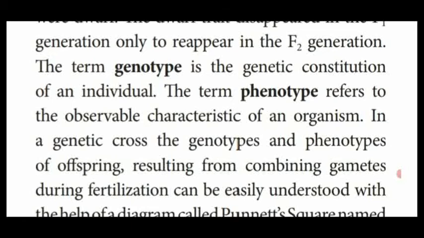The genetic constitution we are unable to see with our naked eye, but it can be identified by experimental method, that is said to be genotype. So genetic constitution of an organism is called genotype. Observable character of an organism is called a phenotype. Dear students, one important 2-mark question, differentiate between genotype and phenotype. Genetic constitution of an organism is genotype. Observable characteristic feature of an organism is called a phenotype.